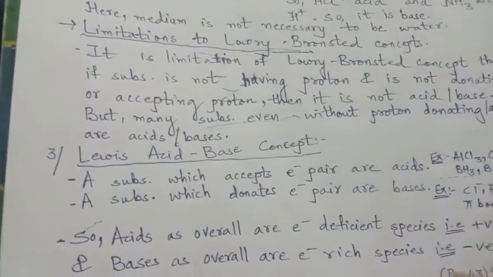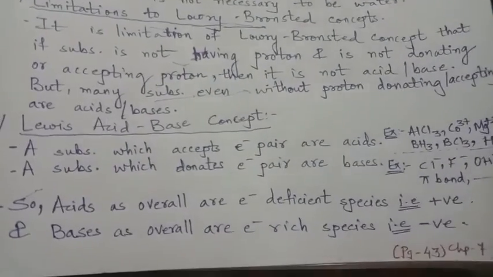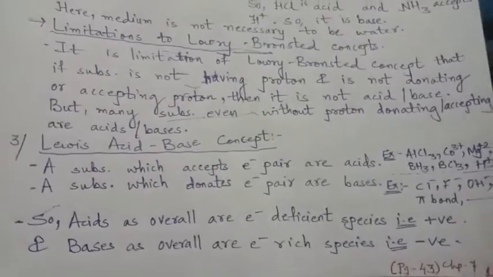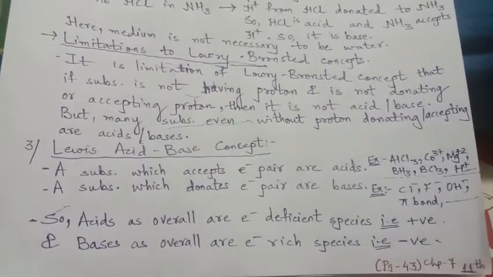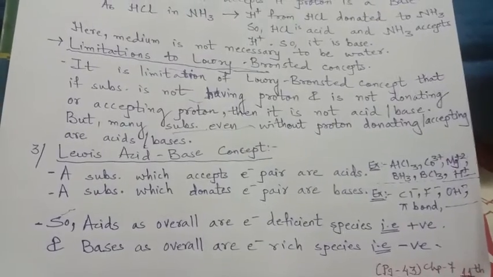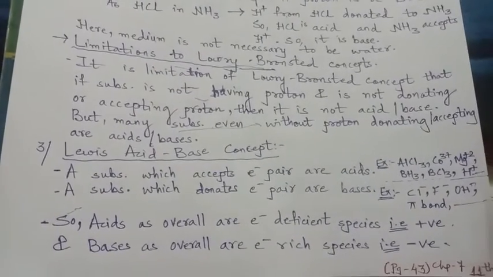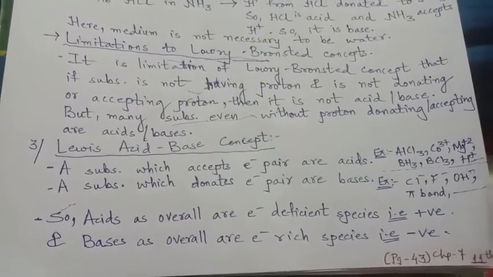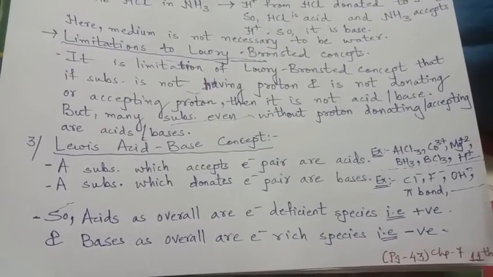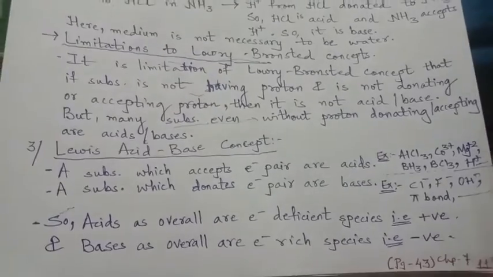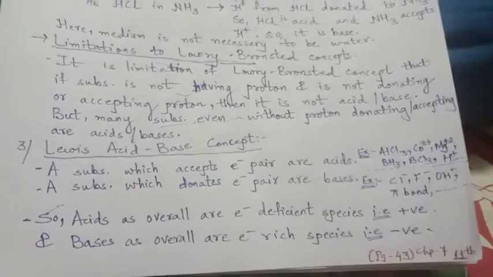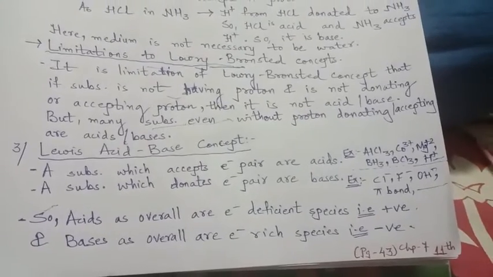But now, the Lewis acid-base concept. What idea did Lewis give? Lewis gave the idea that whatever the element, irrespective of its nature, all elements possess electrons. And so he gave the idea on the basis of electrons. No need to worry about H+, not to worry about OH-, not an issue for the water medium, not an issue for the solvent.